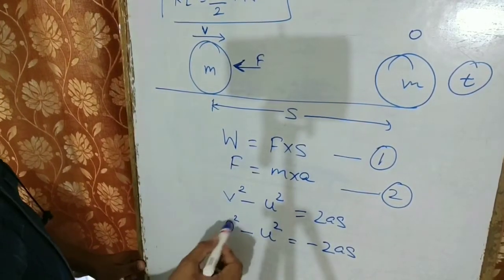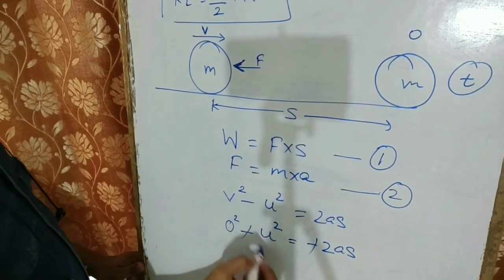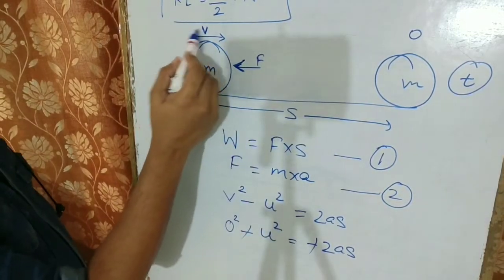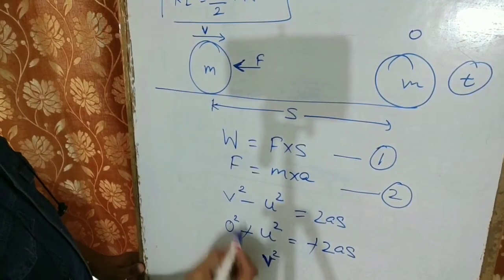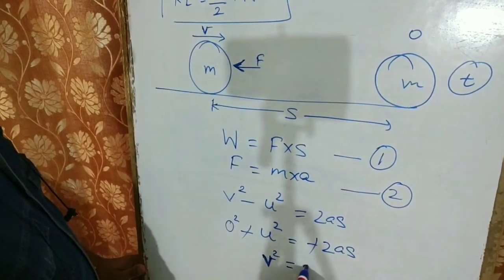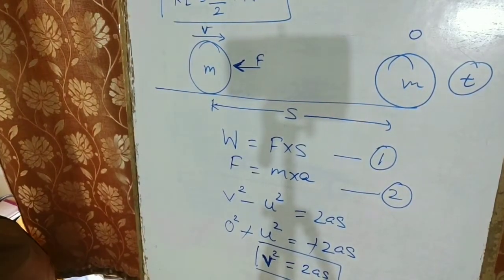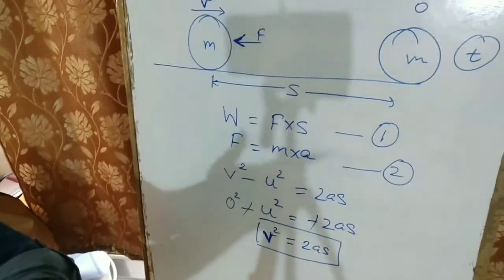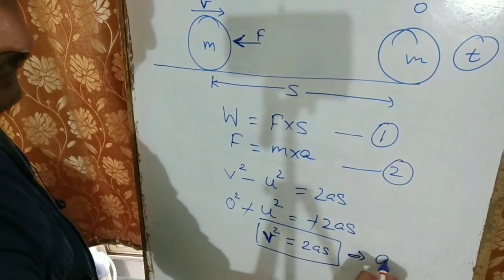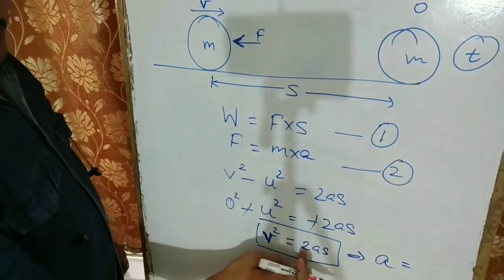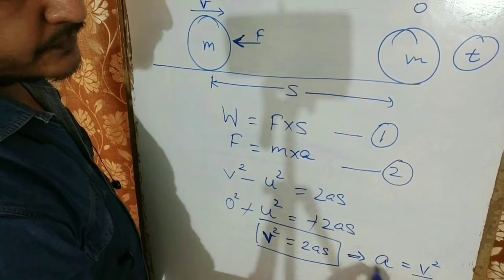So this 0 will be gone, the minus sign and minus sign will be gone, and in place of u we have the velocity v that we assumed. So v square is equal to 2as. We got this value, v square equals 2as. Can I get the value of acceleration from it? Yes. So the acceleration from this will be equal to, s and 2 go to the other side, v square upon 2s.